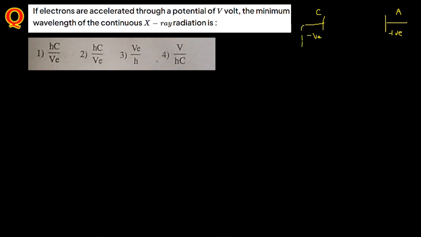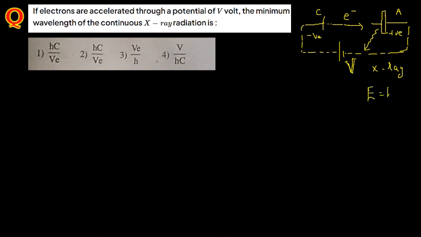Now in between these, you have the potential, which is given as capital V. From this potential, the fast moving electrons interact with the high atomic number target. Once they interact there, it emits X-rays. This is X-ray production. Now this X-ray photon has an energy E = h nu.